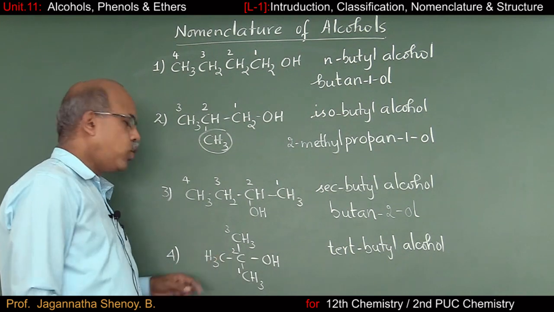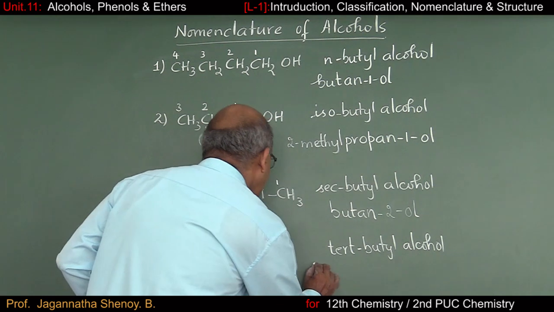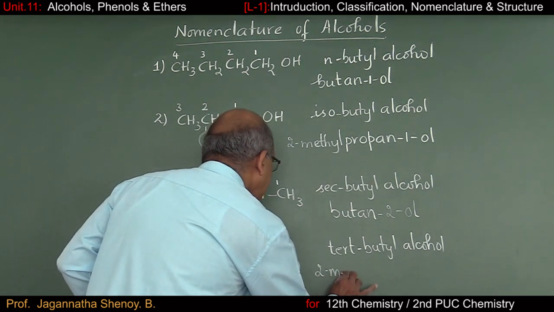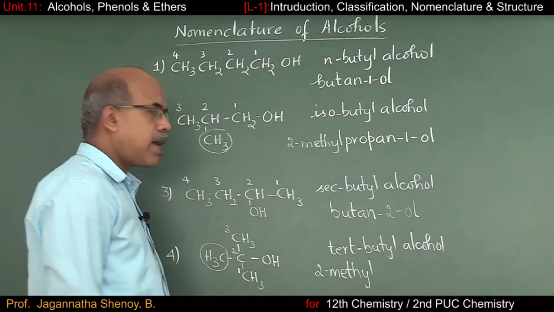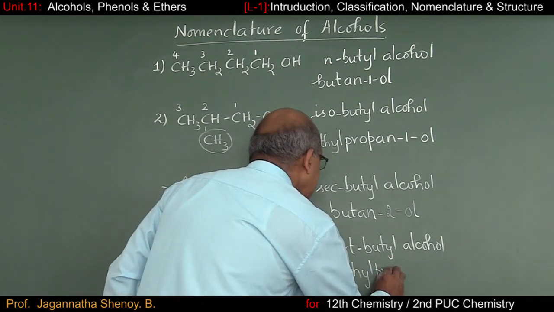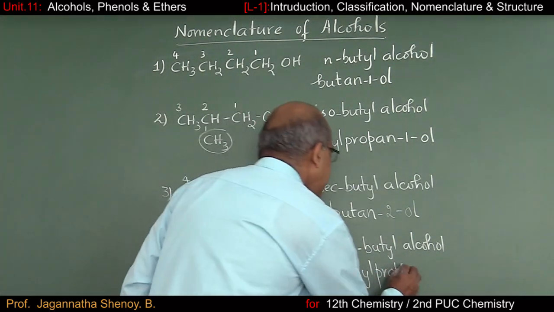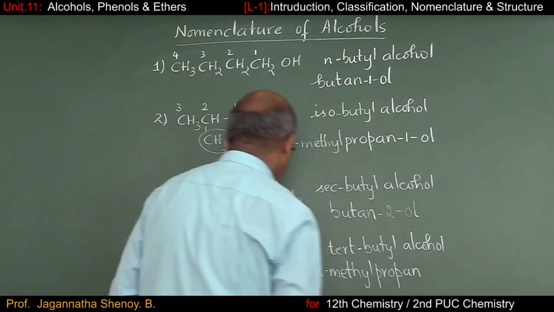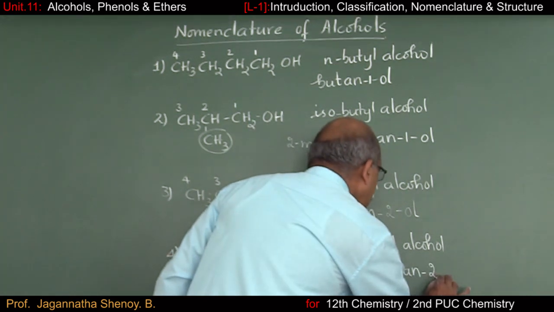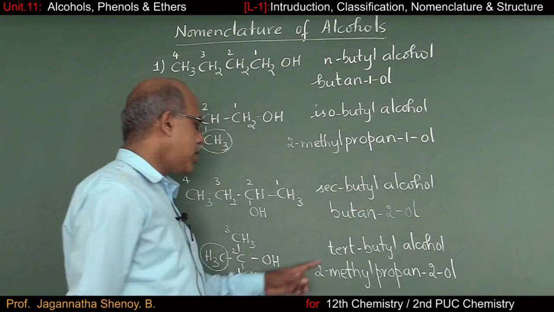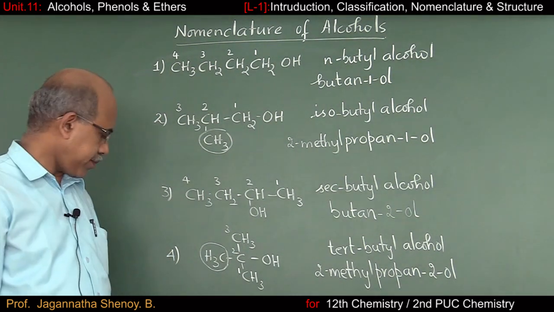So methyl group should appear as a prefix: 2-methyl. Root word, 3 carbon atoms, prop, all are connected by single bond, so primary suffix should be ane, and on the second carbon atom, we have OH group, so 2-ol. So this is the IUPAC name of tertiary butyl alcohol.